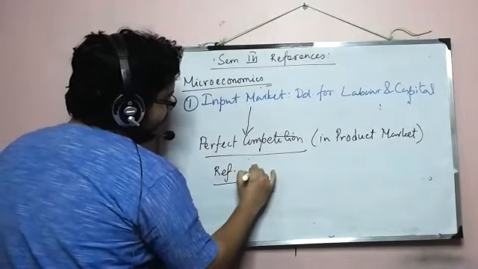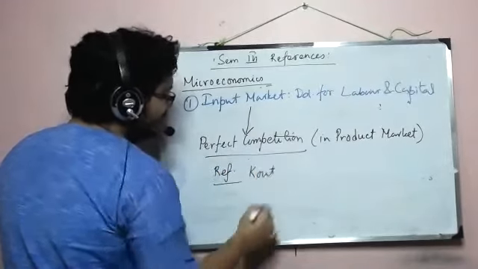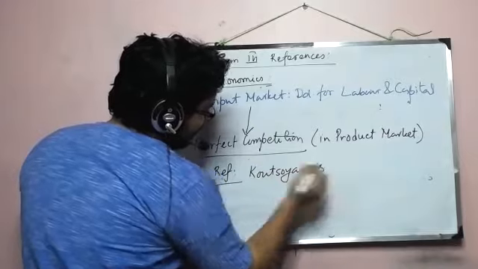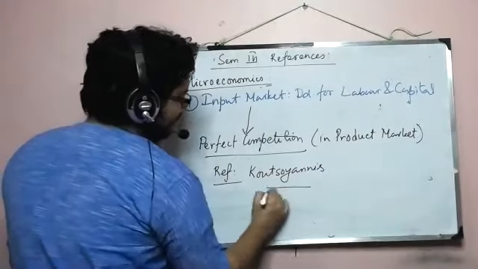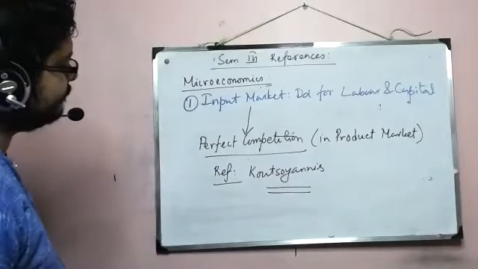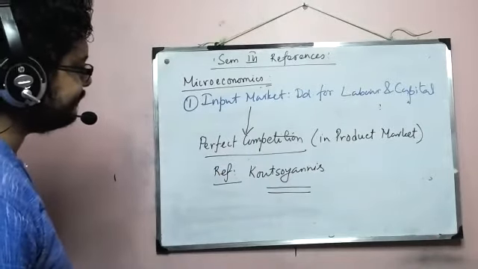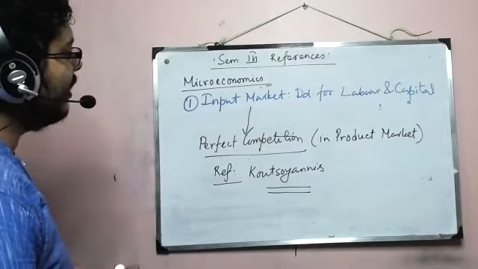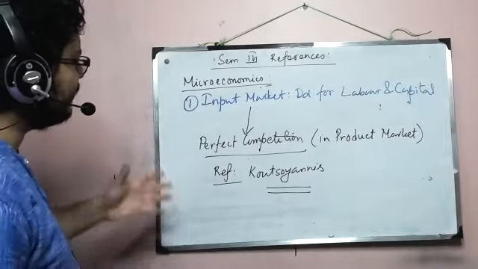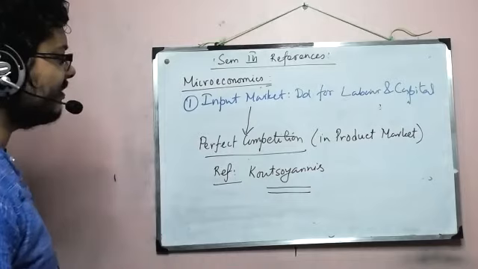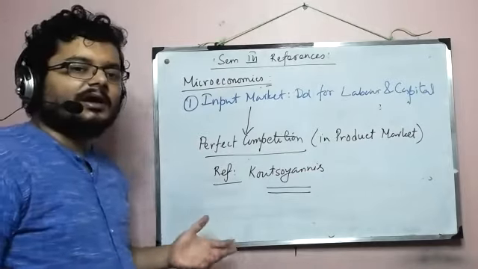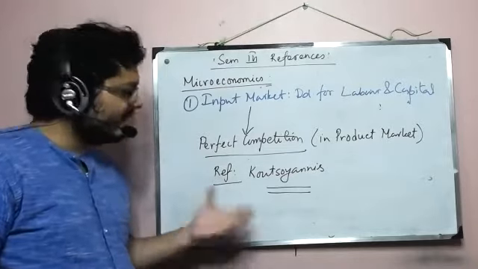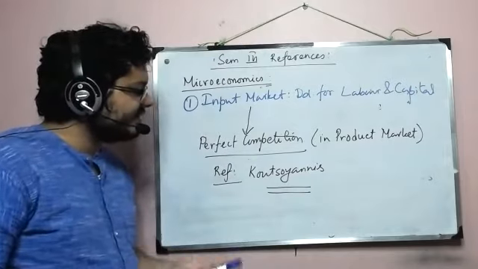Okay, so that completes what we have in micro, and the reference for this one is a bit of an old book. It's Koutsoyiannis, and I'm not sure whether I'm writing the right spelling. Kutsoyanis. Okay, probably this is it. Yes, Kutsoyanis. If you don't have some of the chapters, then when we're learning the relevant topic, I'll send you a scanned copy or Xerox or something like that before that.